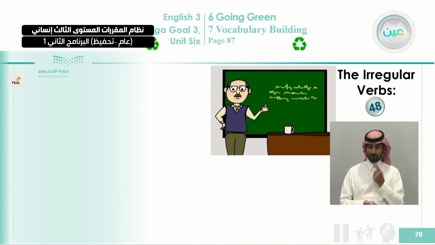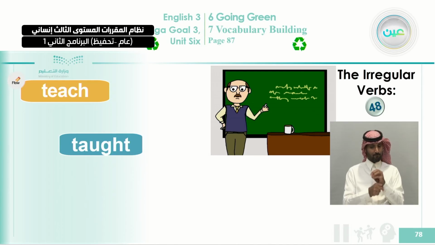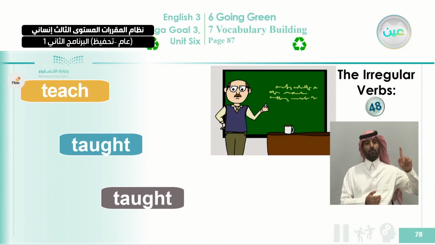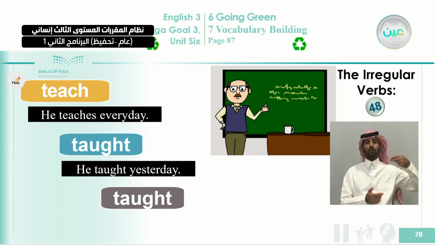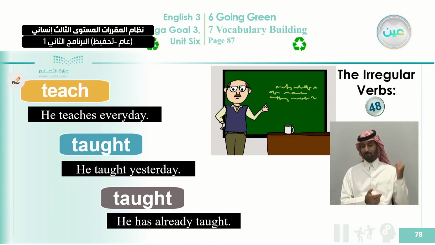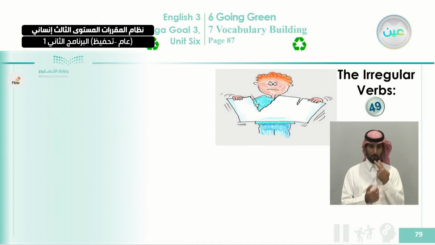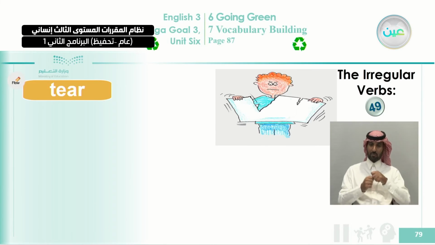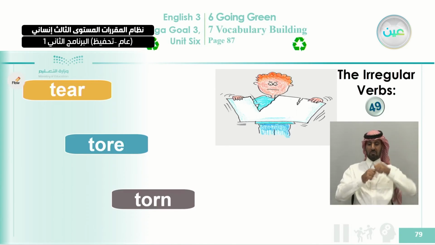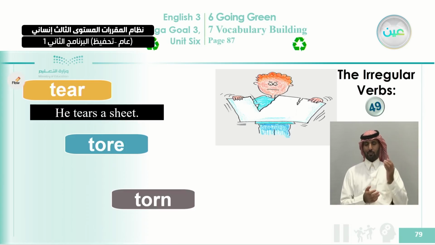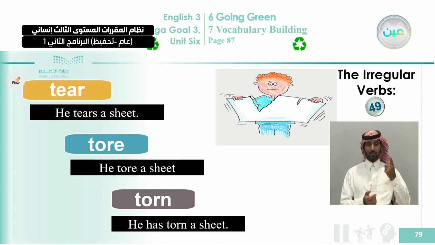Now here is the teacher. What does a teacher do? A teacher teaches. Okay. In the past, taught, and in the past participle, we say also taught. How do you use it in a sentence? He teaches every day. In the past, yesterday, we say he taught yesterday, and in the past participle, we can say he has already taught. Okay. And here, look at the boy, he's tearing the sheet. So tear means يمزق, okay? The past is tore, and the past participle is torn as well. Let's use it in 3 sentences. He tears a sheet, or he tore a sheet, or he has torn a sheet also.